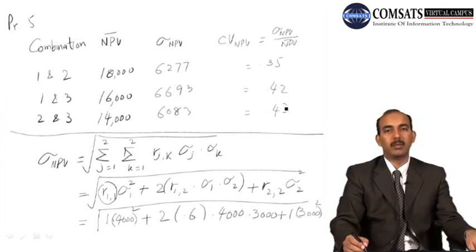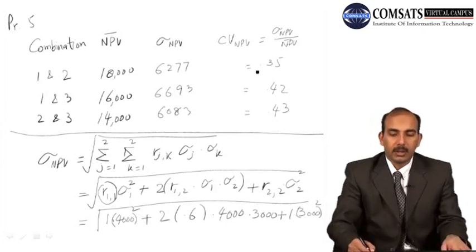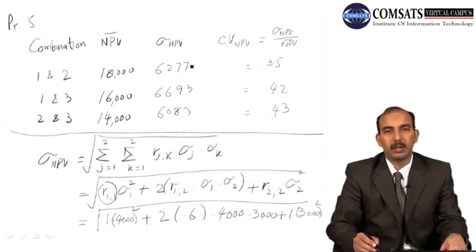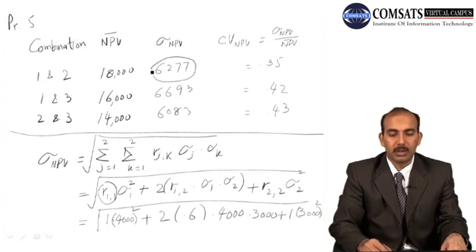So you can see here we calculated the standard deviation and the coefficient of variation. And as you can see here, the standard deviation which is the least, that is the best one, and the coefficient of variation which one is lower, that is the best one. So for each of the combinations, if we look at the standard deviation, the combination of 1 and 2 is better than the other two combinations.